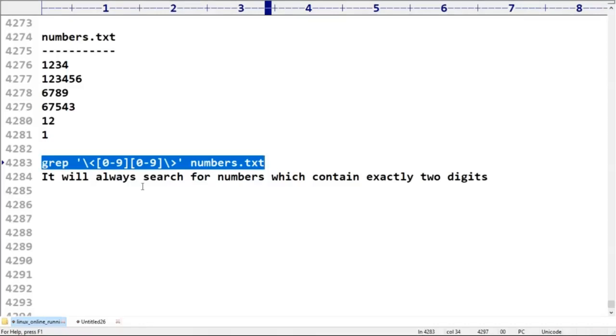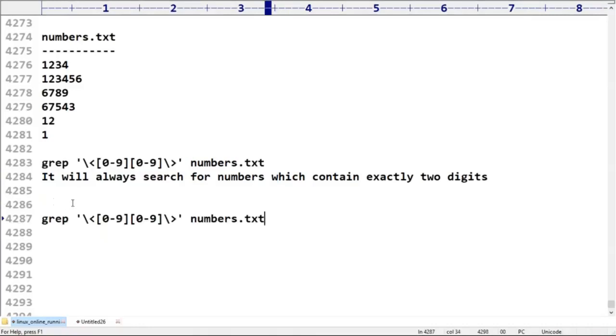Now my requirement is, I'm taking the same thing. Now have a look once. Here I remove this one, I remove this. Can you please tell what it is going to search for? It will search for numbers which compulsorily start with four digits, and then you can take any number after that. Four digits are compulsory, and then you can take anything.